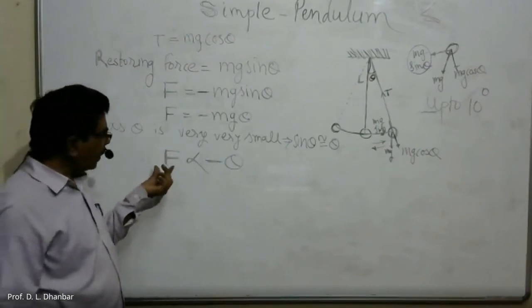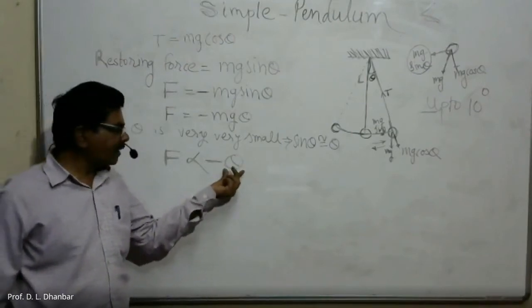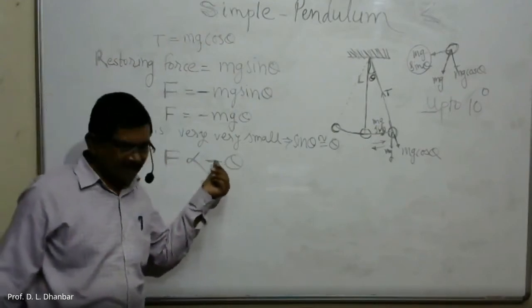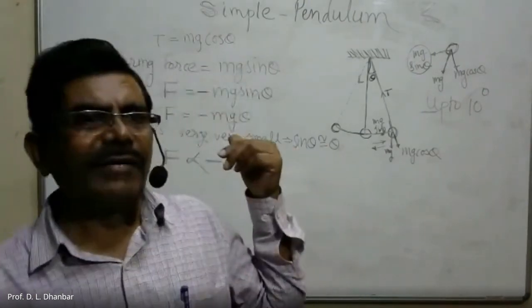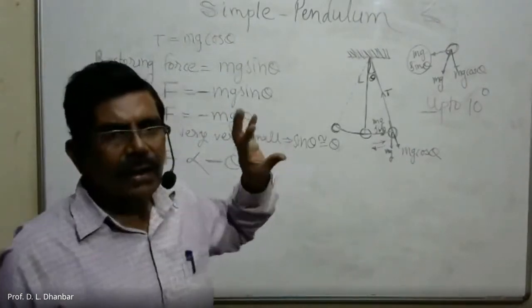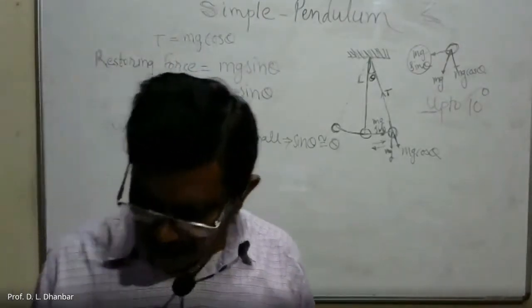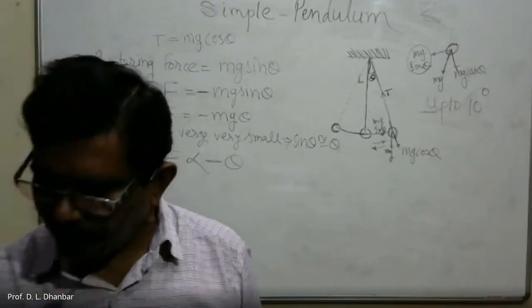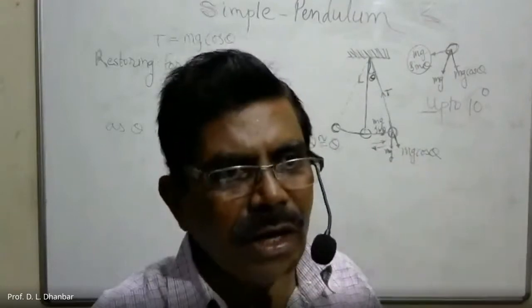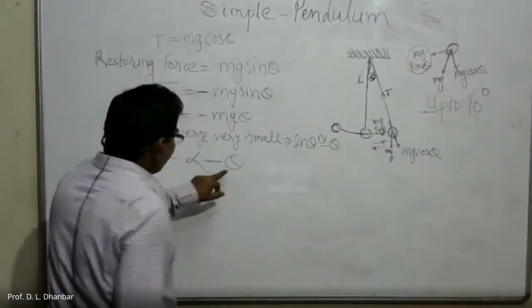So this indicates that the restoring force is directly proportional to the angular displacement, and the negative sign indicates that the direction of the restoring force and the displacement theta are exactly opposite to each other. So this indicates that the simple pendulum is performing SHM, because for a particle to be in simple harmonic motion, we need that the restoring force must be directly proportional to the displacement. So here this is theta.